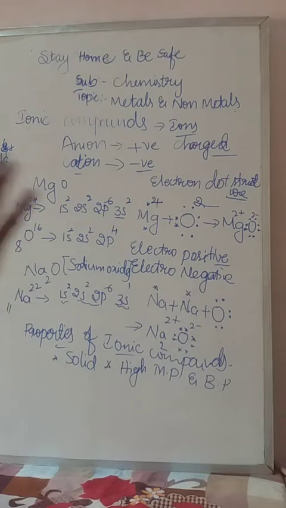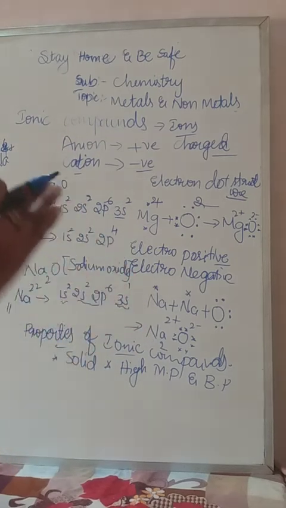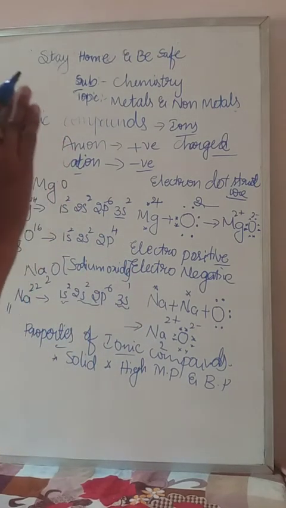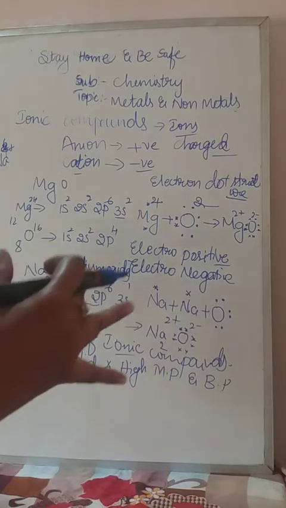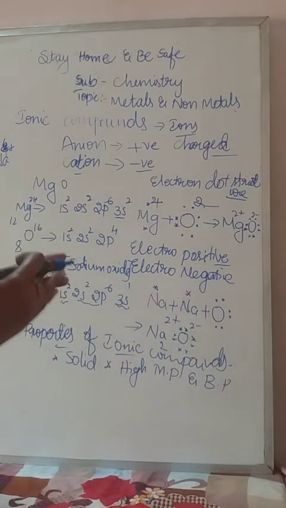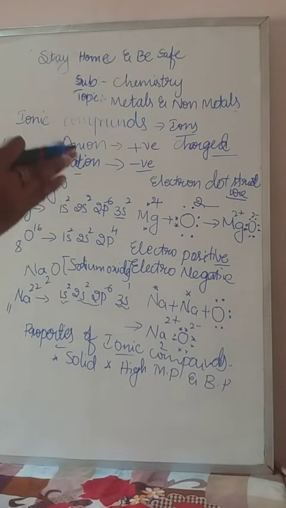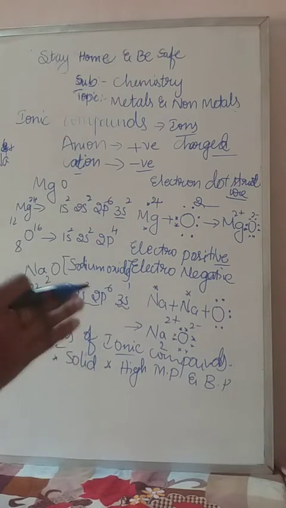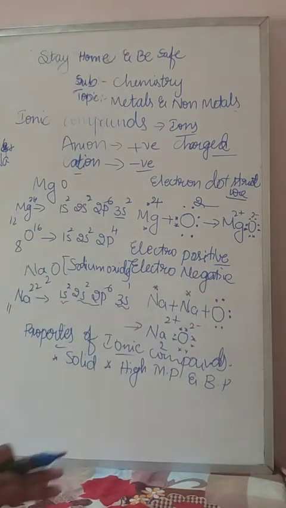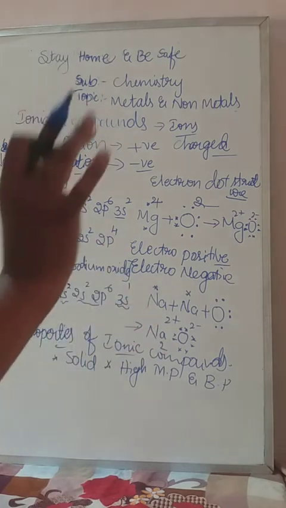So these ionic compounds have a high melting point and boiling point. Why do ionic compounds have a high melting point and boiling point? Because, as I told you already, they have a strong force of attraction, a strong bond actually. To break that strong ionic bond, more energy is required. That's why they have a high melting point and boiling point.